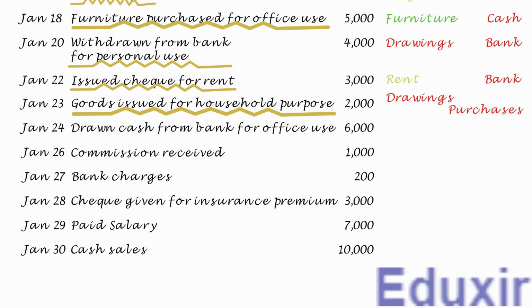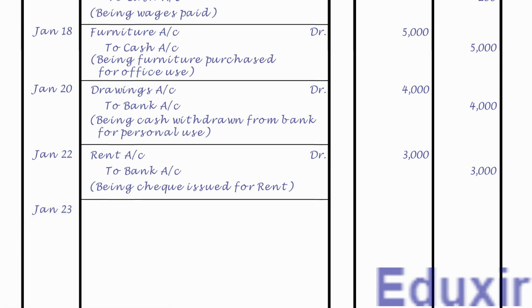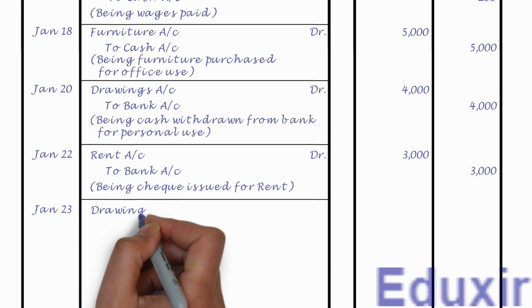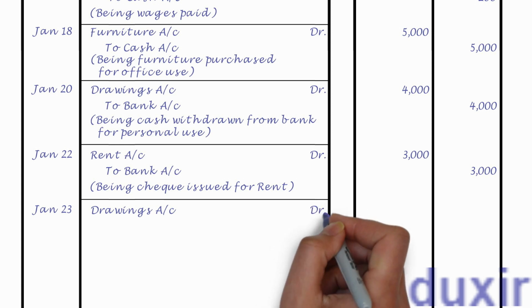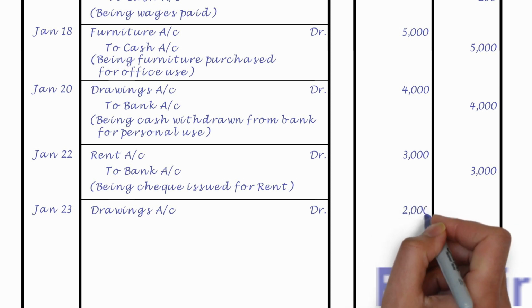With this analysis at our disposal, let us now proceed with the generalizing of this transaction. Let us first record the date. Let us now record the drawings account as the debit entry. Let us also write the text DR to indicate that this is a debit entry. Let us now record the debit amount of 2000 rupees into the debit amount column.